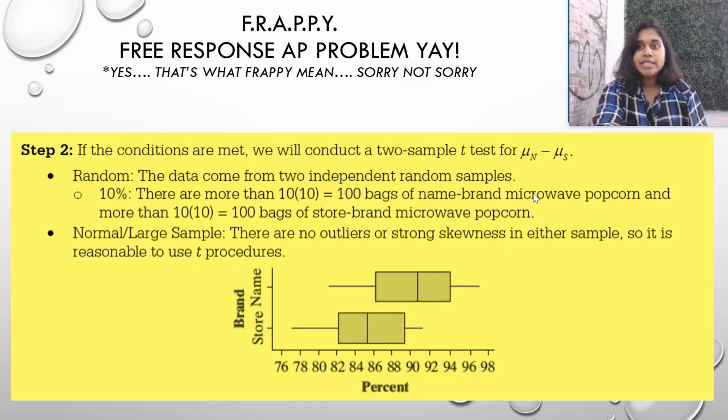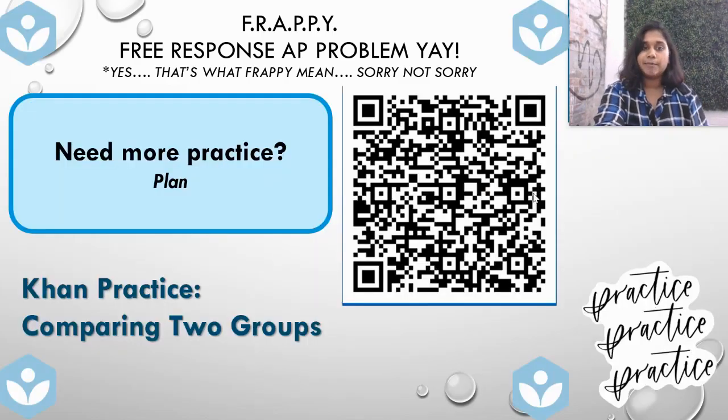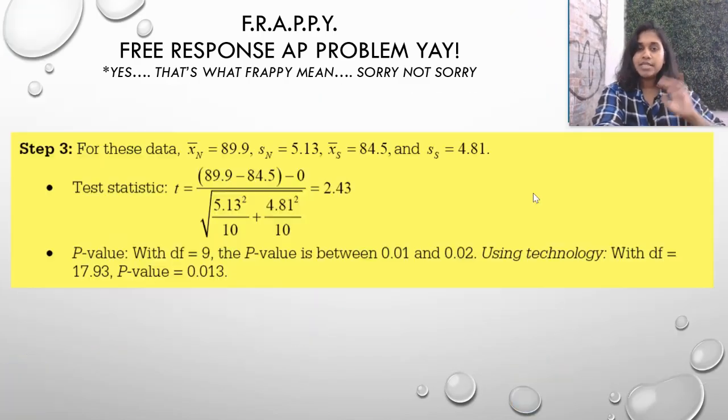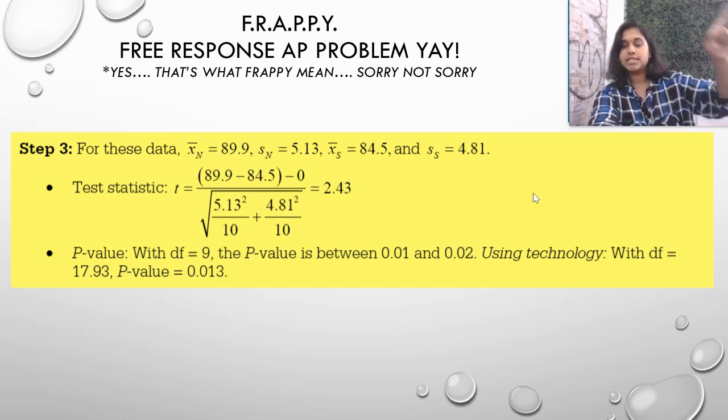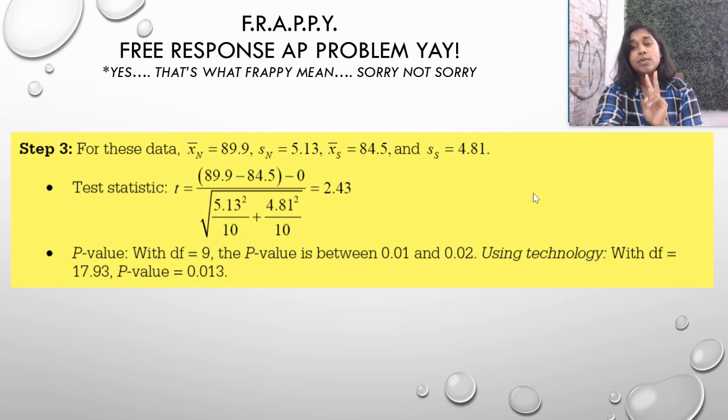Step 3 is do, and because that was plan, so here's the con. Step 3 is do, and because it's a 2-part do, you've got to deal with the test statistic, and then you've got to deal with your p-value. We have 2 cons, so just be aware there's 2 different practices there, depending on which part you struggled with, or if you struggled with both.